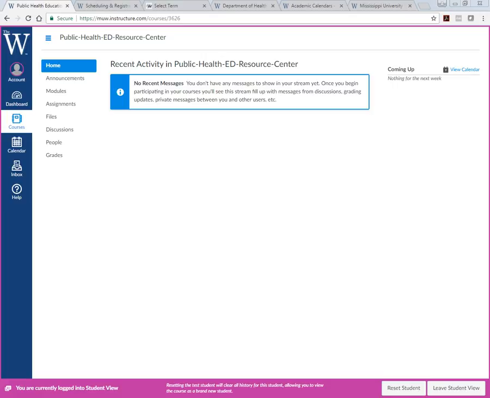Dr. Purvis, what are we going to start with here? What are we looking at? So right now we're looking at the Public Health Resource Center. This is in Canvas, and for those of you that are kinesiology students, there is one for you as well. If you're a master's student, there's also one for you as well.